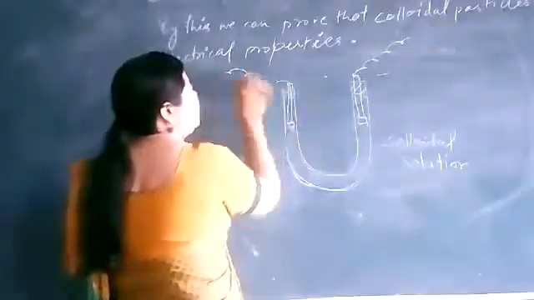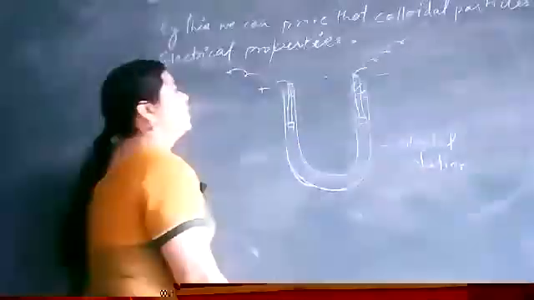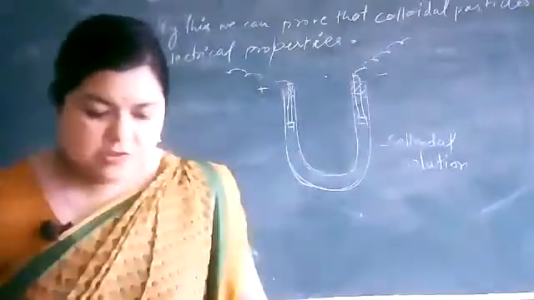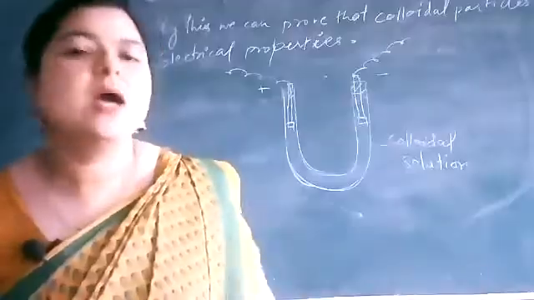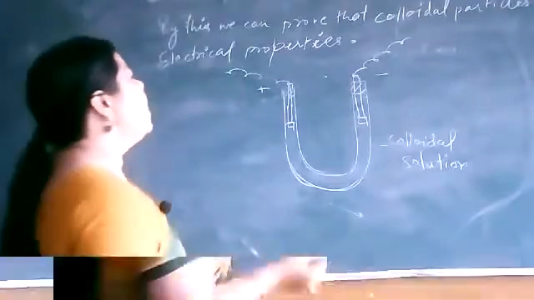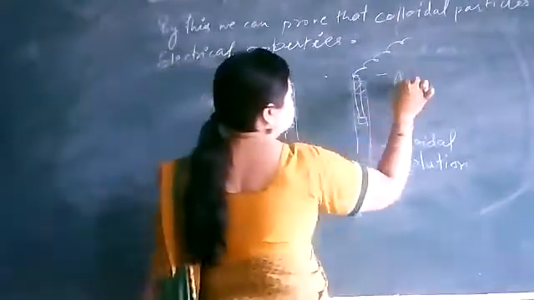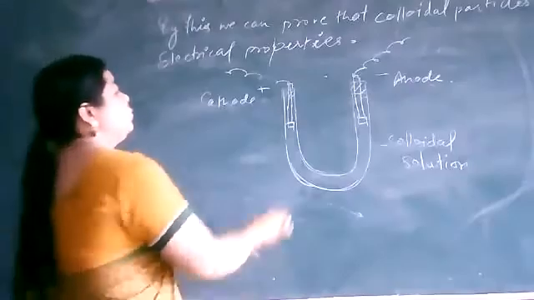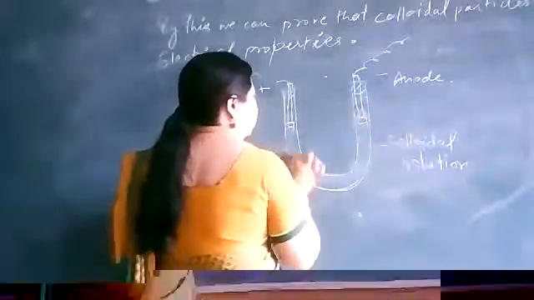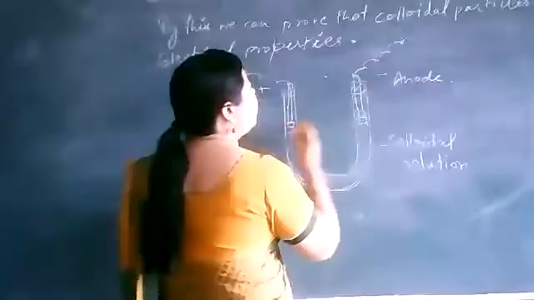Okay, so this is the positive electrode and this is the negative electrode. Clear? The positive electrode is known as the cathode and the negative electrode is known as the anode. So you can write here the cathode and anode. Okay, so when these electrodes are dipped in this colloidal solution and you switch on the battery, the particles present in the solution will move faster towards the two electrodes.